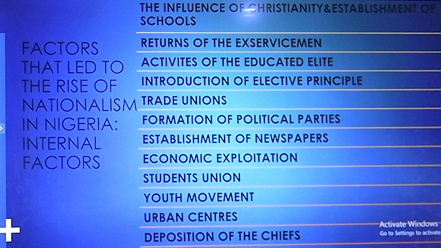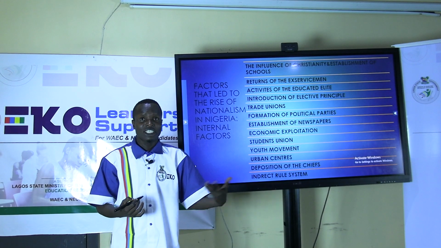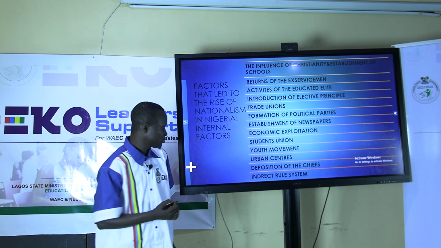For example, there are some chiefs that were removed. Even Oba Kosoko in Lagos was removed. Jaja of Opobo was removed as king. These are the things that made nationalists rise against colonial rule.